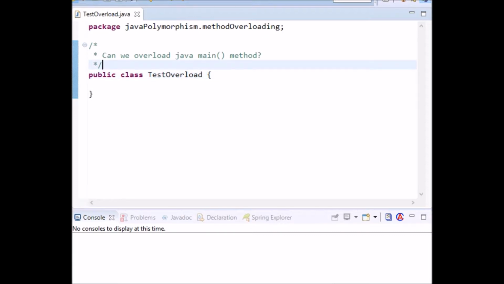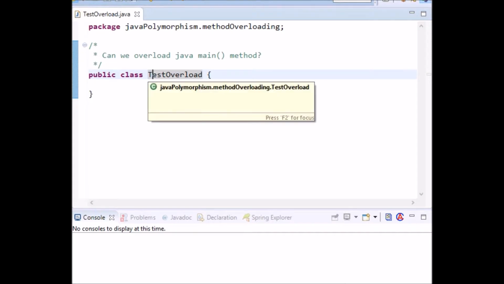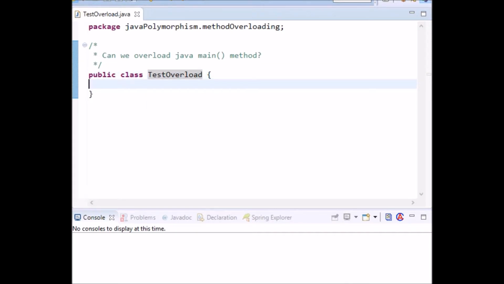But here, the JVM calls the main method. The JVM receives a string array as an argument only. Then let's see a simple example. I have created a class here, TestOverload, and I'm going to create some main methods here.